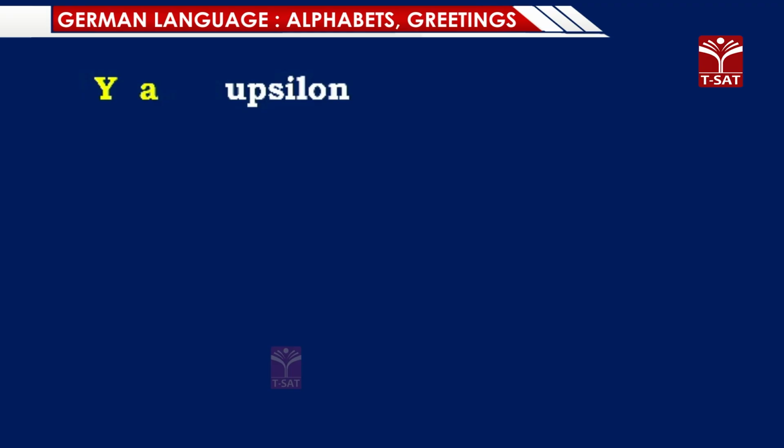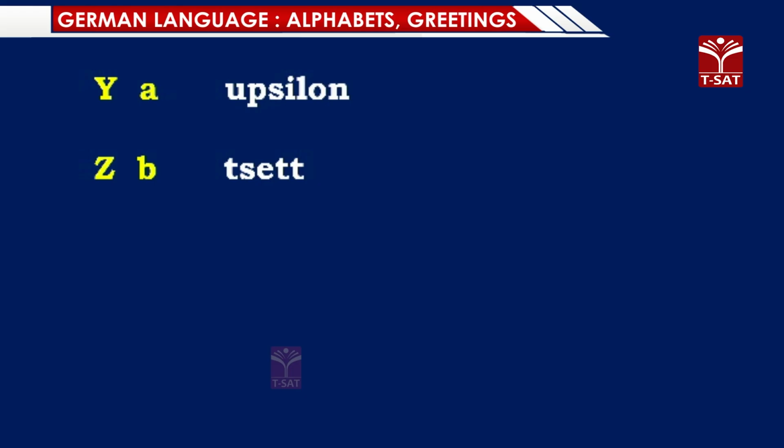Then how are the last three letters which in English have a pronunciation, how they differ in German? Y. This one we call it as Epsilon. The pronunciation of this letter, Epsilon. In English we call it as Y. In German we pronounce it as Epsilon.